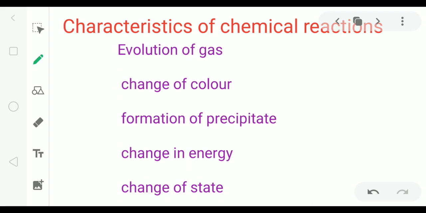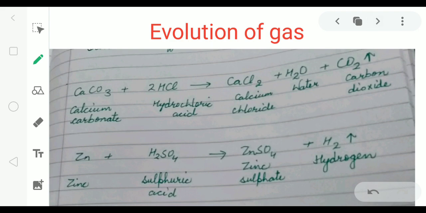So what are the characteristics of chemical reactions? First, evolution of gas. Second, change of color. Third, formation of precipitate. Fourth, change in energy. Fifth, change of state. So the first observation is evolution of gas.